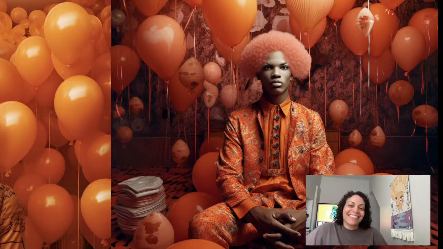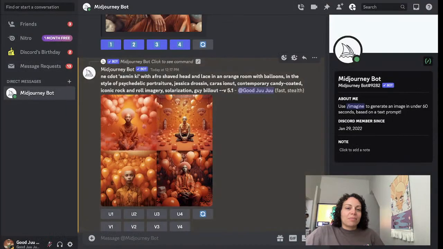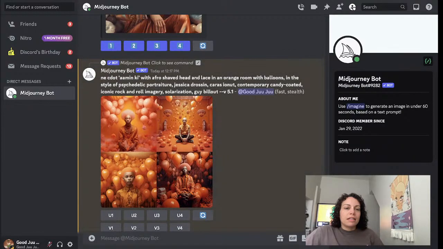Okay, interesting. Now the afro is pink. Okay, getting an orange afro. Oh man, these are a little frightening. I don't know what was going on in this prompt. Okay, this first situation, I have no idea what this means. Ni C dot amin key. It has to be a person, an artist, something, but I've never heard of it.